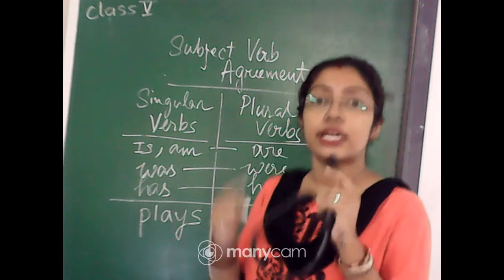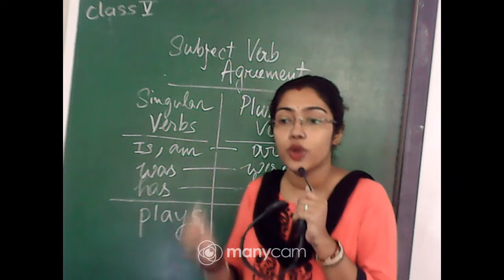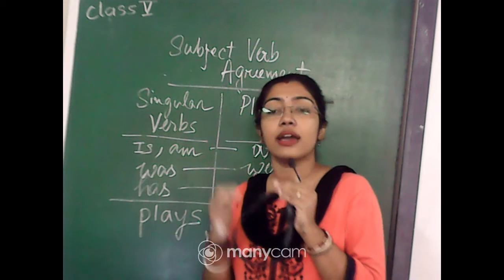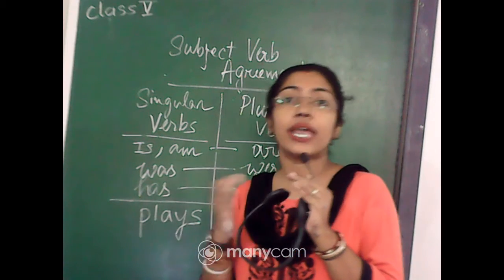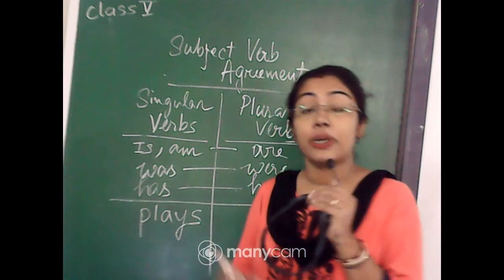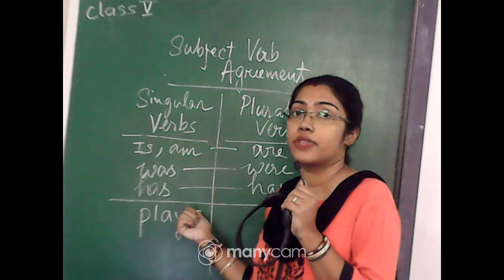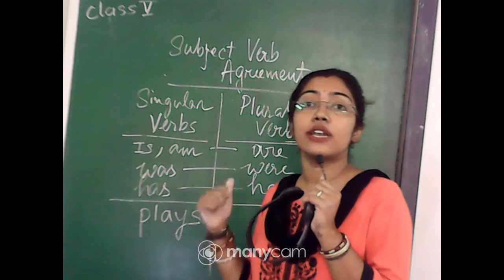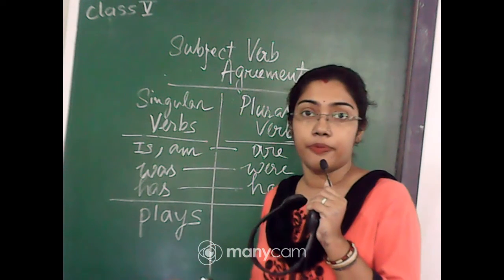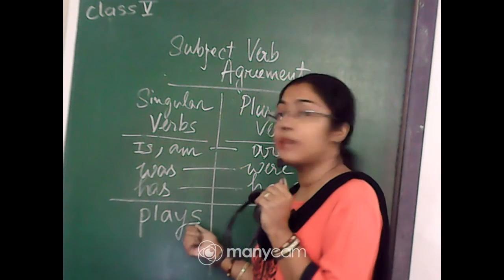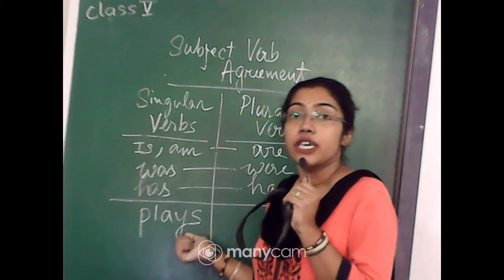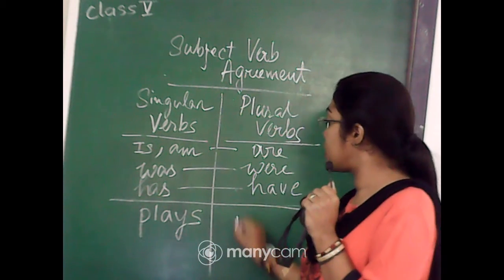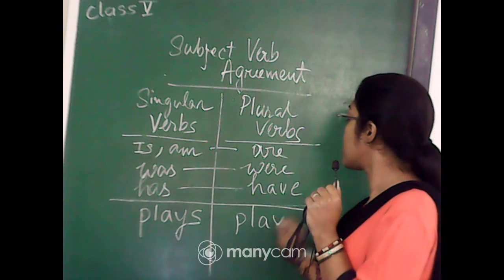In the case of nouns, when we make a noun plural, we add S or ES. But in the case of verbs, if we add S or ES to a verb, then the verb becomes singular. If we don't add any S or ES, the verb becomes plural.